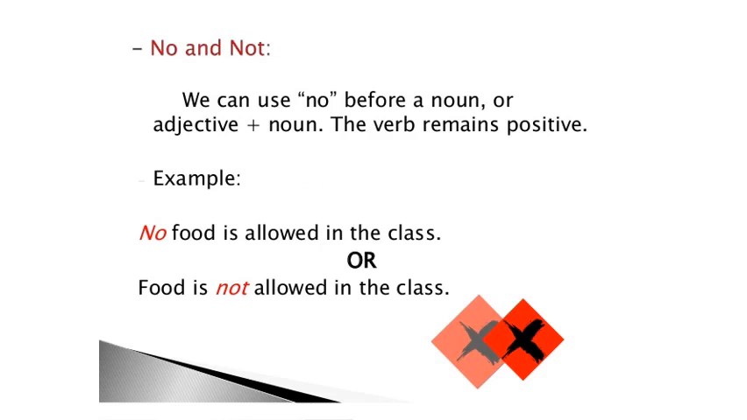Now let's see how we can use no and not in a sentence. We can use no before a noun or adjective plus noun. The verb remains positive. For example, no food is allowed in the class. Or you can say, food is not allowed in the class.